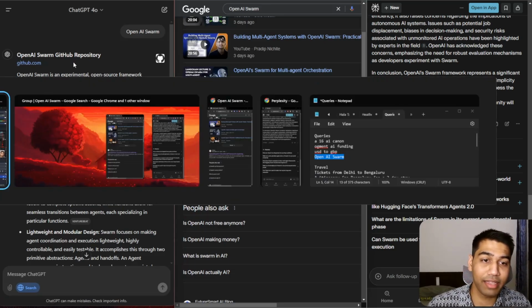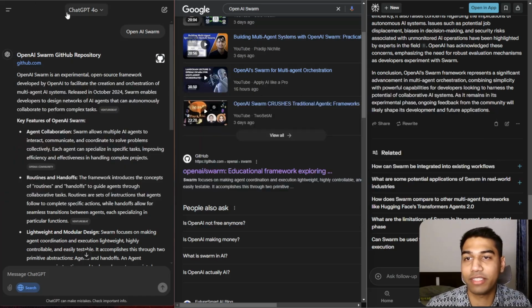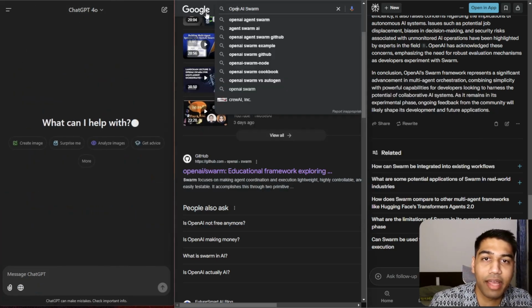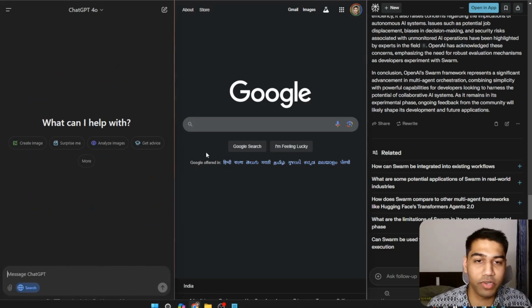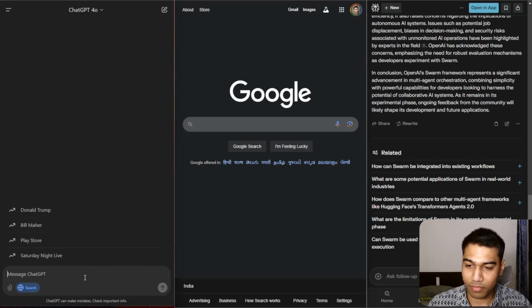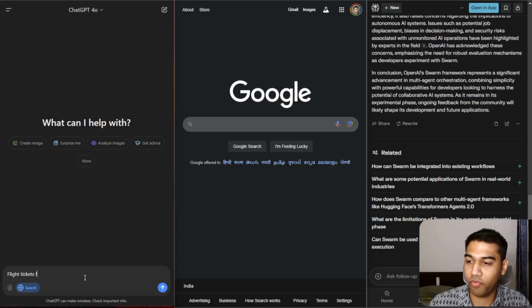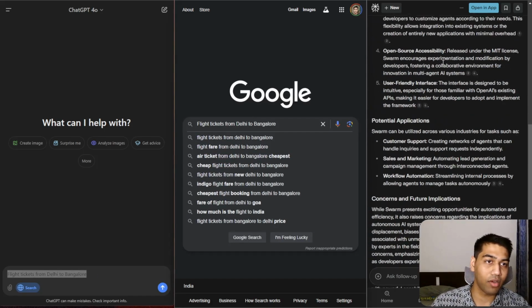Let's come to the next thing, and this is going to be super interesting. I want to test real-life things that I actually use it for. I'm not always randomly searching. I want to look up flight tickets from Delhi to Bangalore, and let's search that, because Google has a great option to do that.